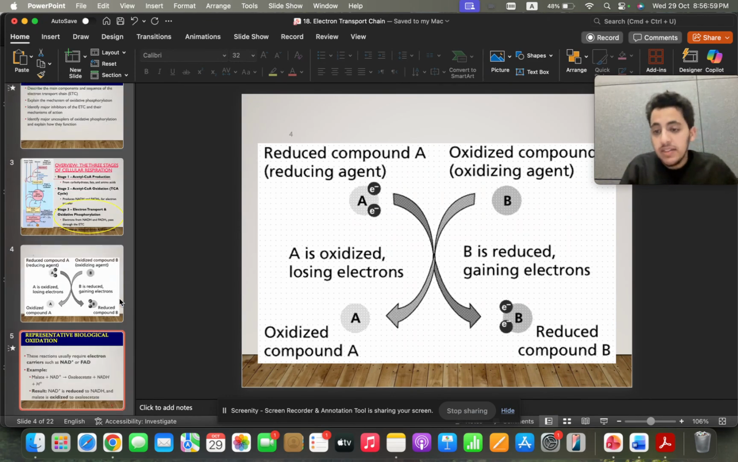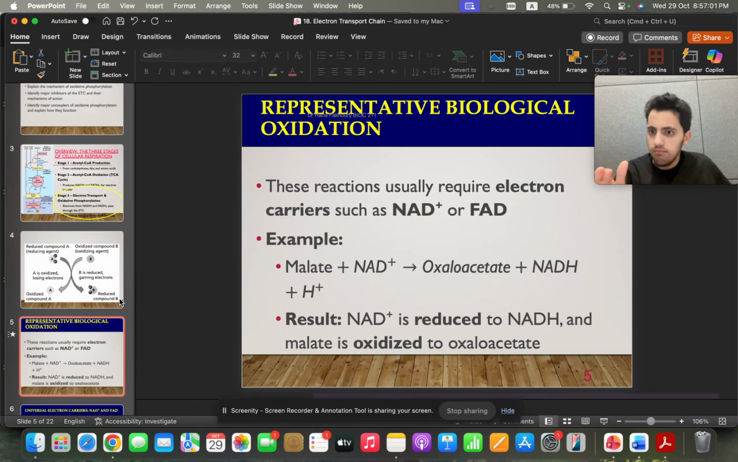Okay, an example, you see NAD+, that's the oxidized state. Malate plus NAD+, oxaloacetate plus NADH. So NADH is reduced. Now, in biology, it's always a redox reaction. If something is reduced, the other molecule will always be oxidized. So it's always redox reactions.